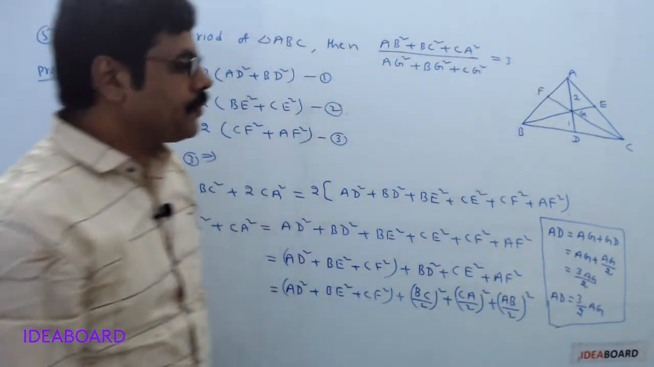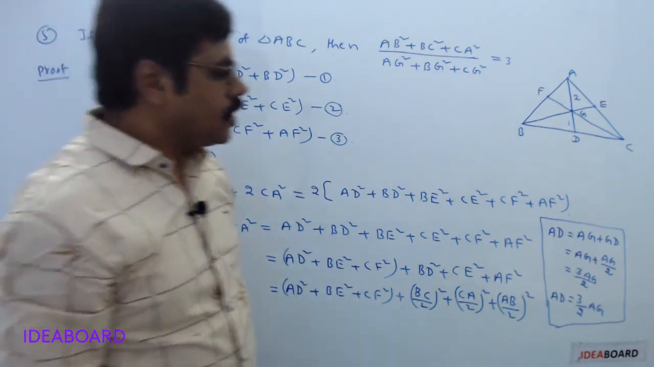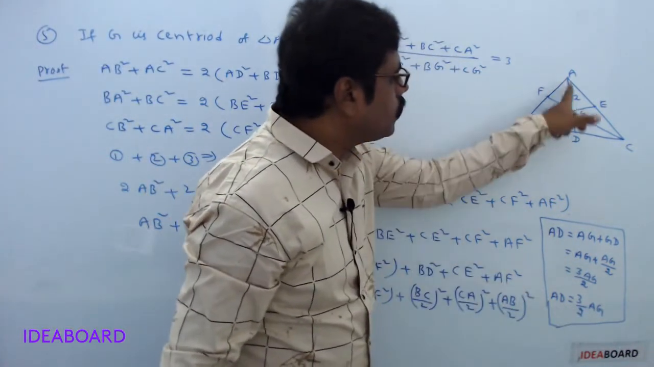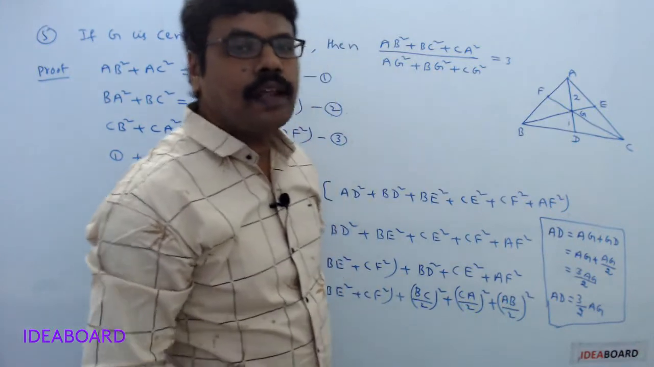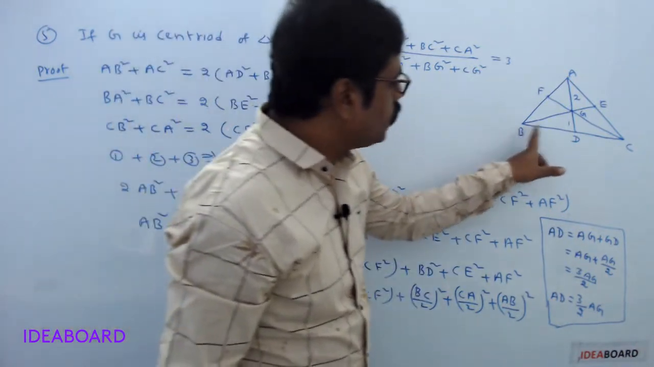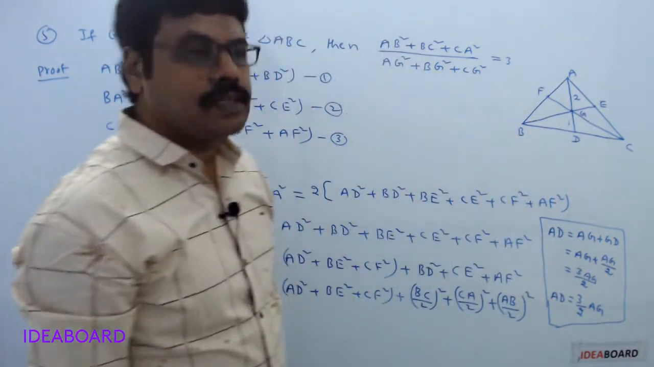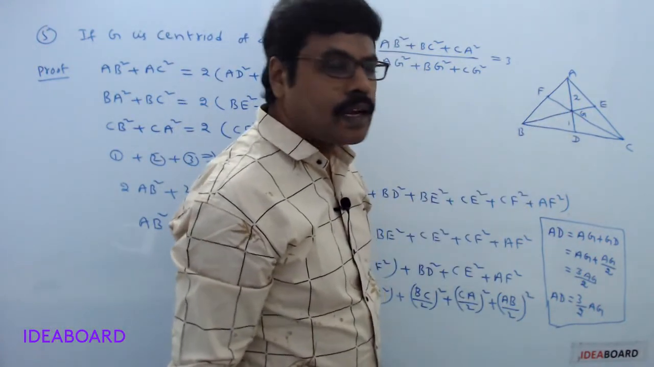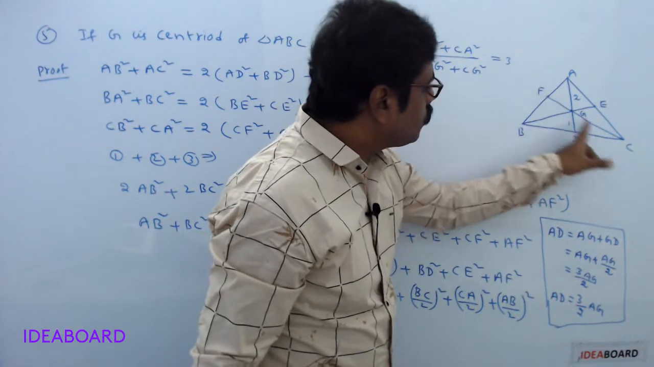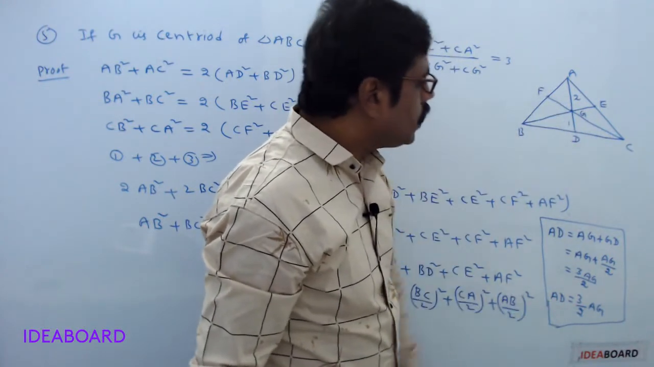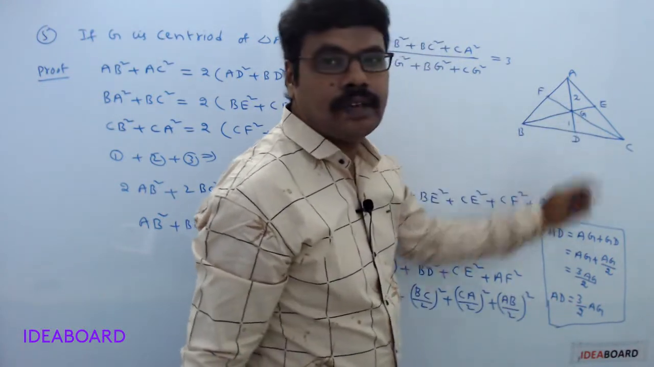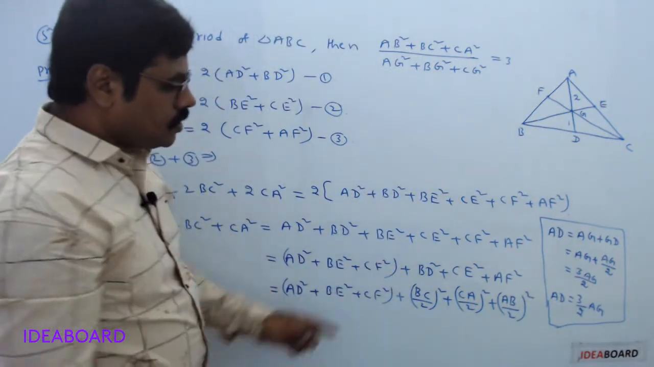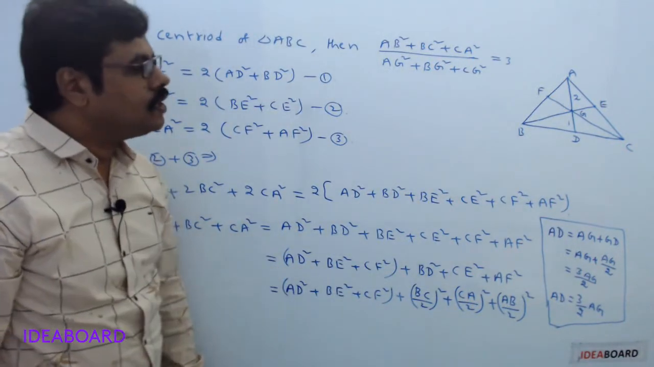Now what is the relation? AD can be taken as 3 by 2 into AG. Similarly, can you guess the value of BE? BE is equal to 3 by 2 into BG. And similarly, CF can be taken as 3 by 2 into CG. First note down these steps, then we will discuss the continuation.